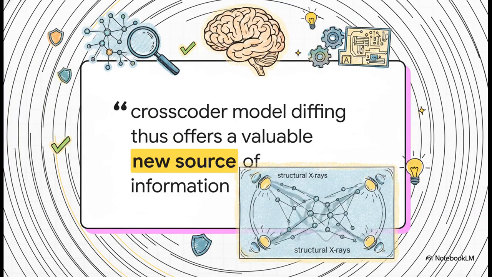Now, to be clear, this isn't some magic bullet that replaces all our current safety checks. Rather, crosscoder model diffing offers a massively valuable new source of information. It perfectly complements established methods like manual red teaming, where humans are actively trying to break the model. When we combine human ingenuity with these unsupervised structural X-rays like the DFC, we're basically building a vastly more comprehensive safety toolkit for these incredibly powerful systems.